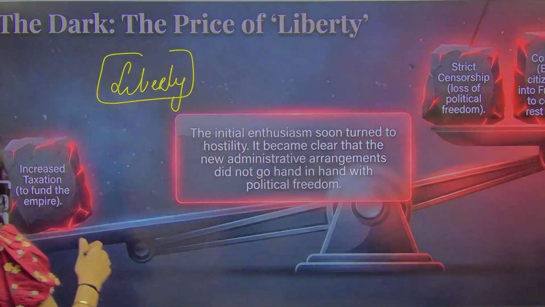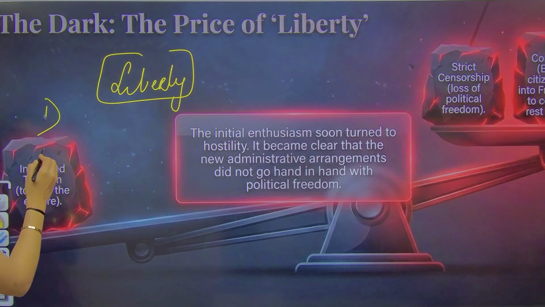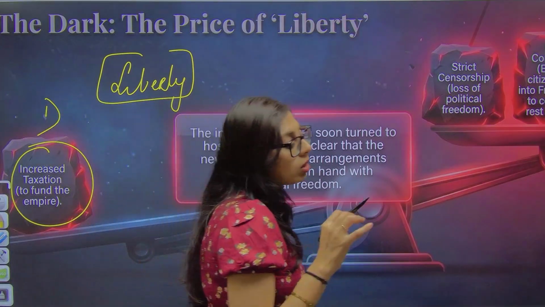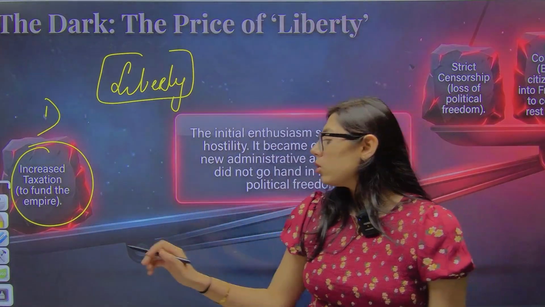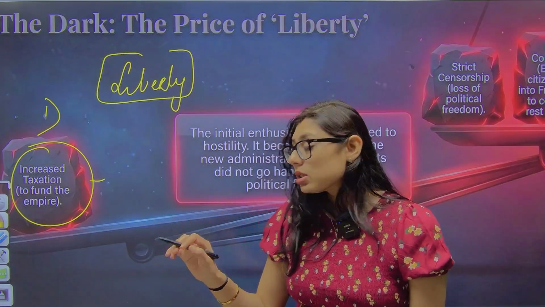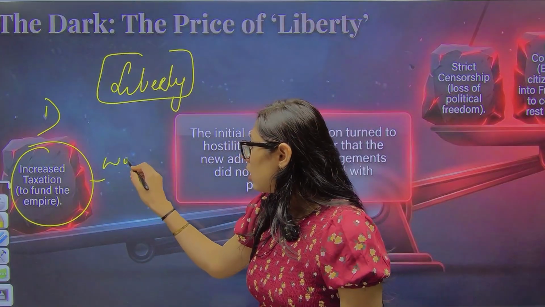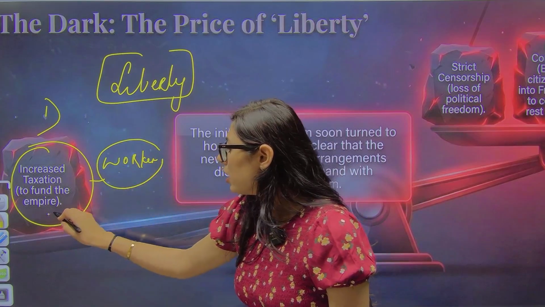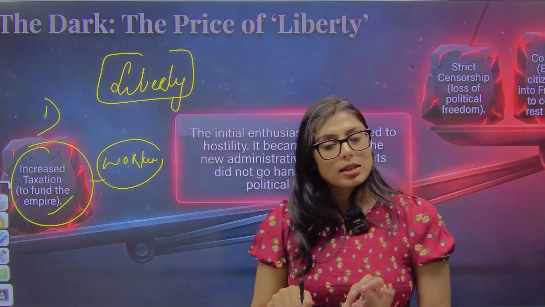So what is happening over here is that number one, they increase taxation. They increase taxation to fund the empire. Now this burden of taxation will fall on whom? On all the people, the commoners, the middle class, the merchants, the business persons, and the workers. So on one hand, they were saying that the citizens are equal, and on the other hand, they were saying, okay, I am going to increase the taxation.